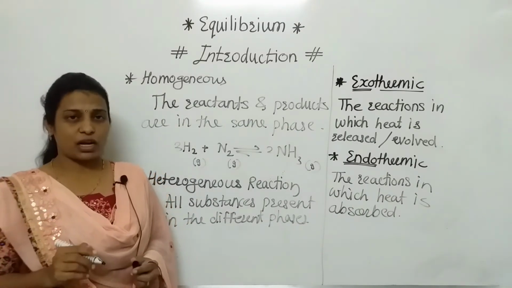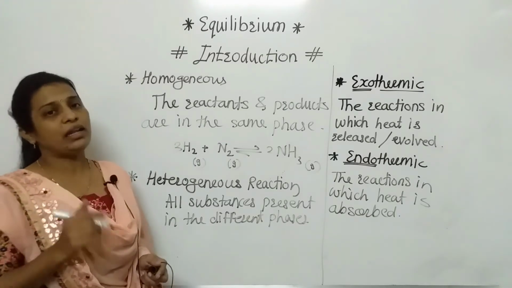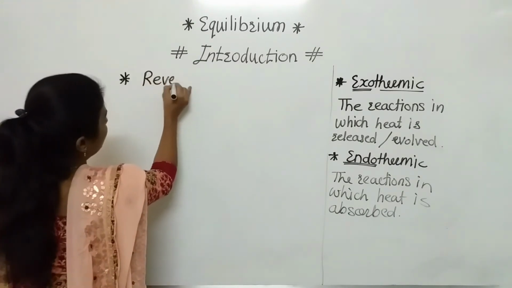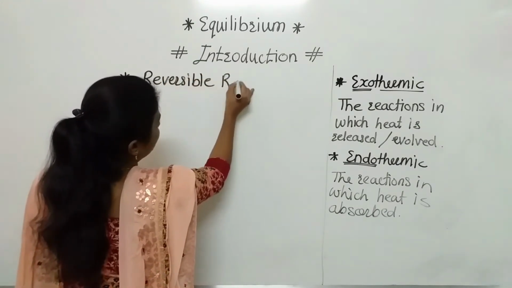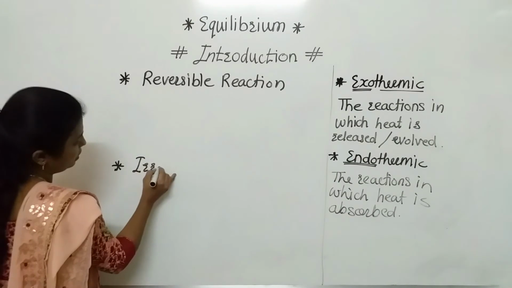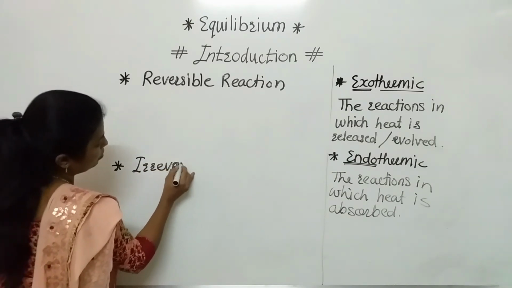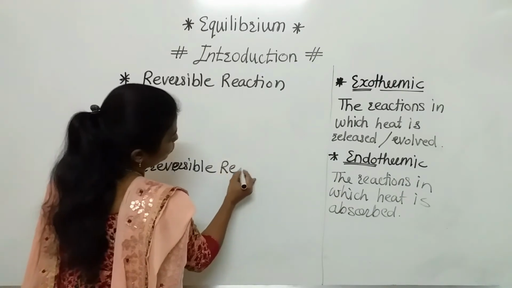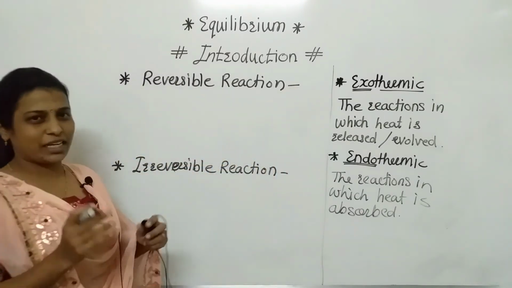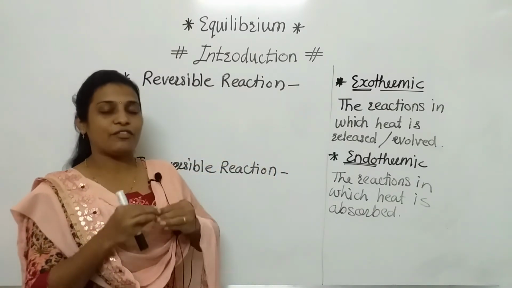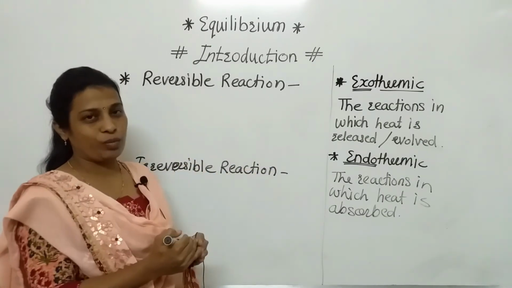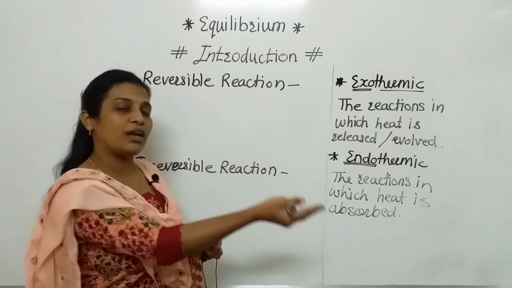The next two types of reaction are the reversible reaction and irreversible reaction. That also we'll discuss with an example. I know you will not take it seriously because the example is like this. After our death, it is not possible to come back. But when we go to our relative's home, there is a possibility that we go and we come back.